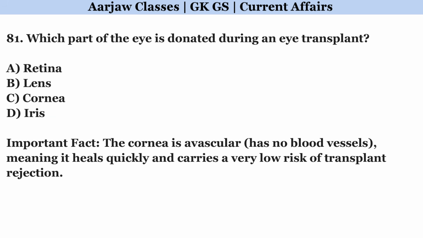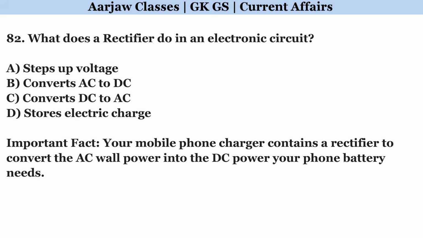Which part of the eye is donated during an eye transplant? Correct option is C. Cornea. What does a rectifier do in an electronic circuit? Correct option is B. Converts AC to DC.